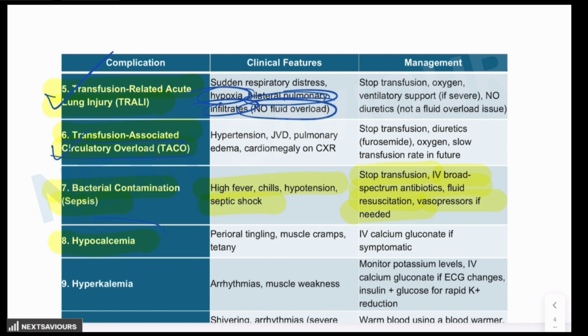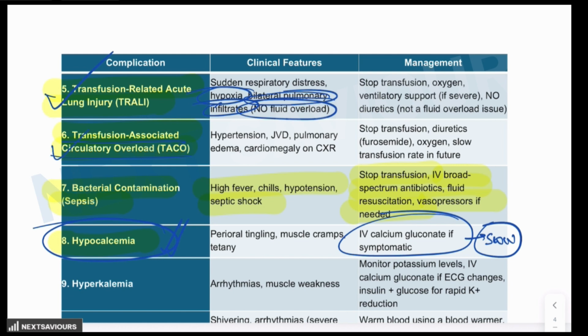Hypocalcemia is one such complication which you have to be aware of, because the citrates which are present in the stored blood bind with the calcium in the patient's blood. So as a result of which, what happens? There will be a hypocalcemia. So in order to correct this hypocalcemia, you have to give IV calcium gluconate if the condition is symptomatic. But it has to be given slowly. Now, this is important, because it has to be given extremely slowly.